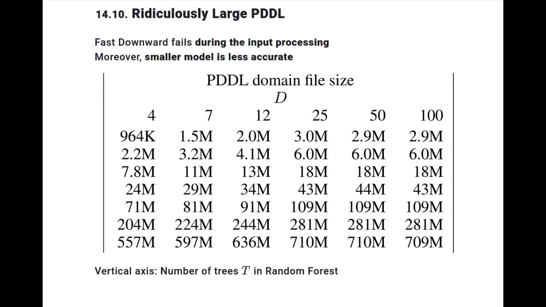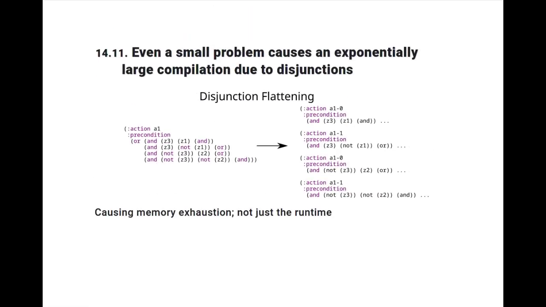But here's the problem. Our PDDL compilation is so large that Fast Downward fails to start the search before the time runs out. Moreover, if we try to make the model smaller by restricting the hyperparameters for the random forest, then the model becomes less accurate. Even if we use small and inaccurate problem instances, it causes an exponentially large compilation.